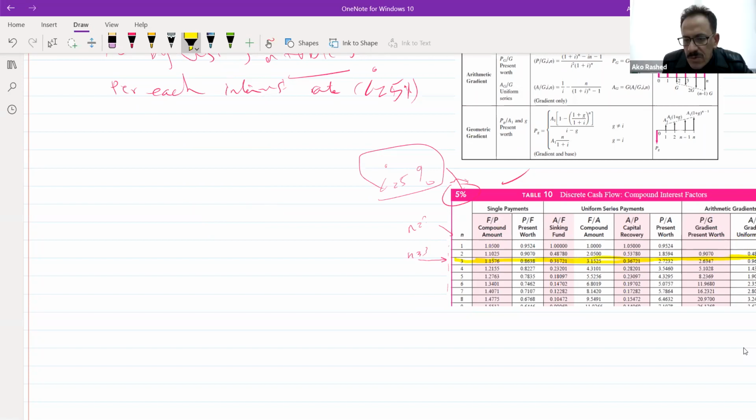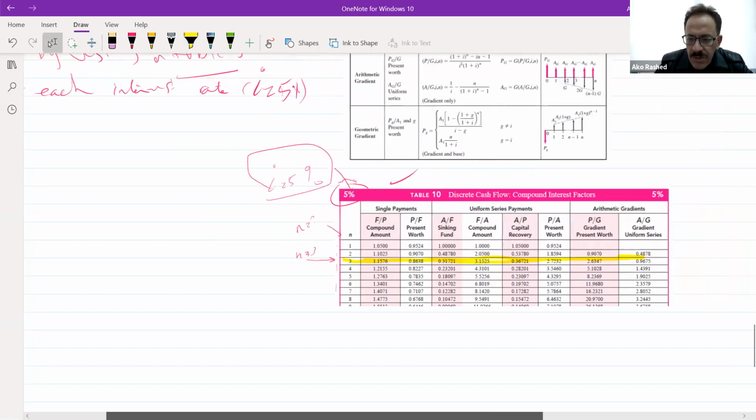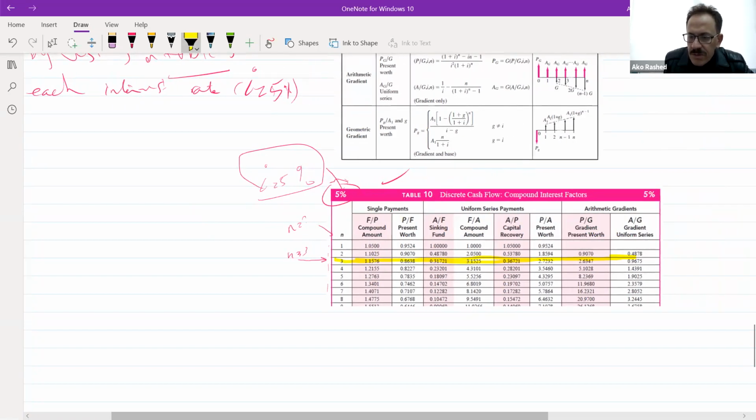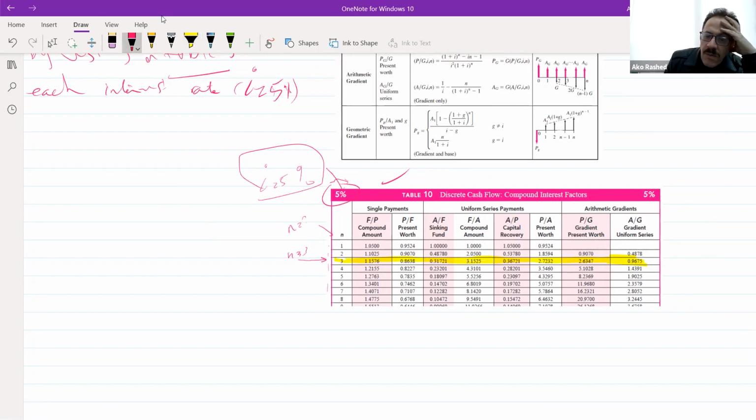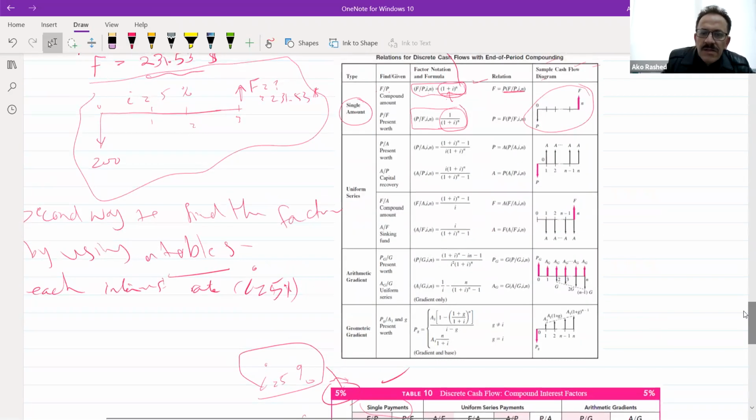But the problem is which number I should use. Look at the top. This part is for a single amount, so it represents the equations that we have.